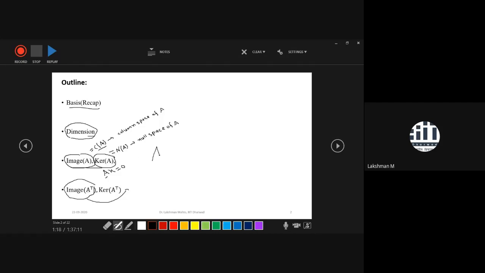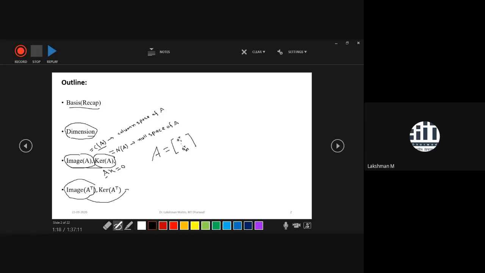We know that if you have a matrix A, you can write the matrix row-wise: first row, and so on. Suppose it is an M by N matrix, so the last row is the mth row. So you can give a representation of the matrix in both ways, row picture or column picture.